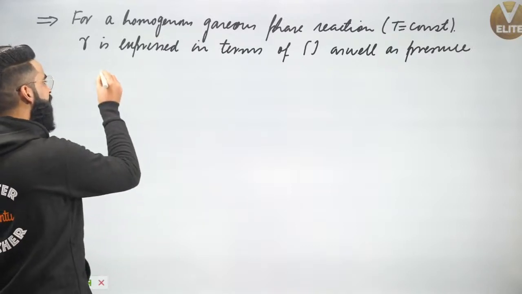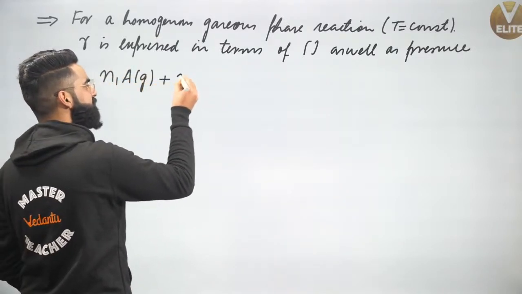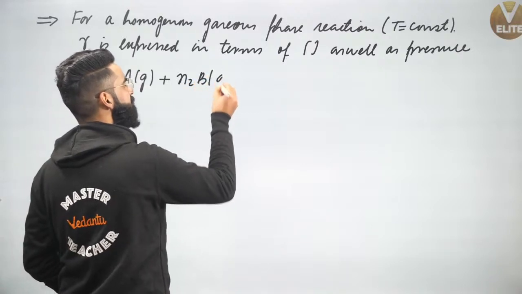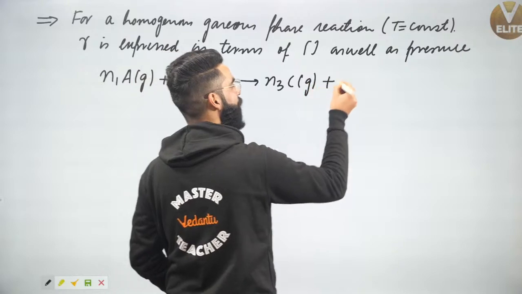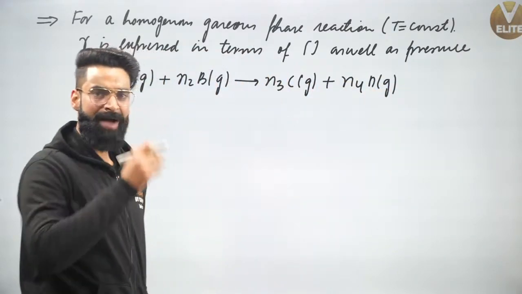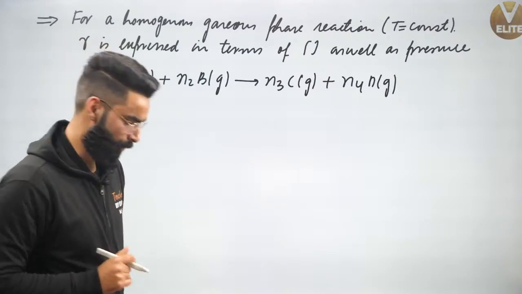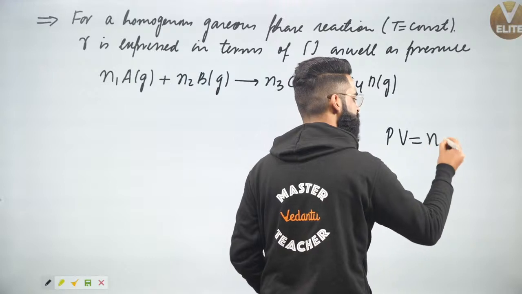Understand. Let's say I've got a balanced homogeneous gaseous phase reaction as n1 A gas plus n2 B gas. It gives, for example, n3 C gas plus n4 D gas. People, I'm considering the gas right here as the ideal one. If I'm considering the gas as the ideal one, can I say it should follow this equation, PV is equal to nRT?